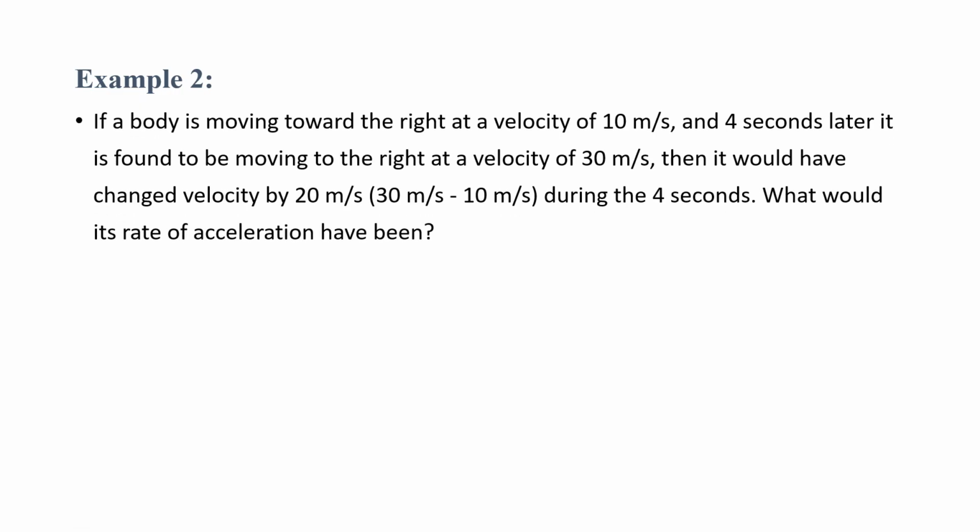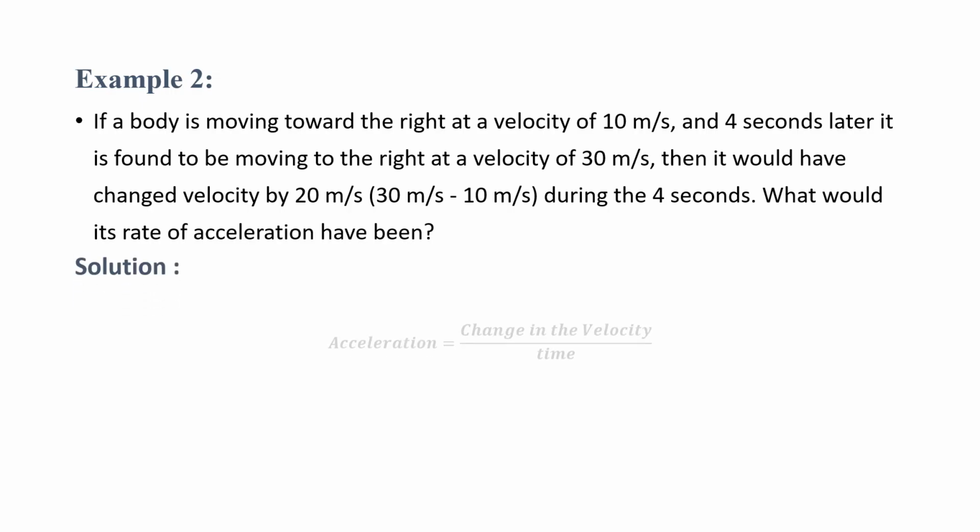Okay. If a body is moving toward the right at a velocity of 10 meter per second and 4 seconds later it is found to be moving to the right at a velocity of 30 meter per second, then it would have changed velocity by 20 meter per second during 4 seconds. What would the rate of acceleration have been?